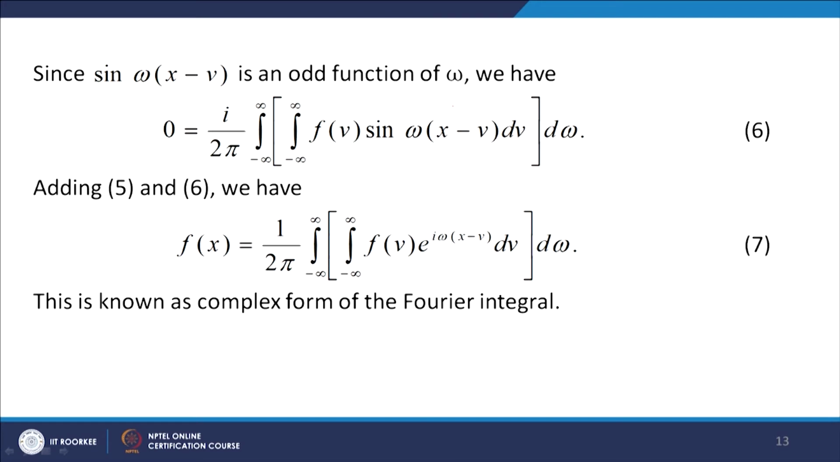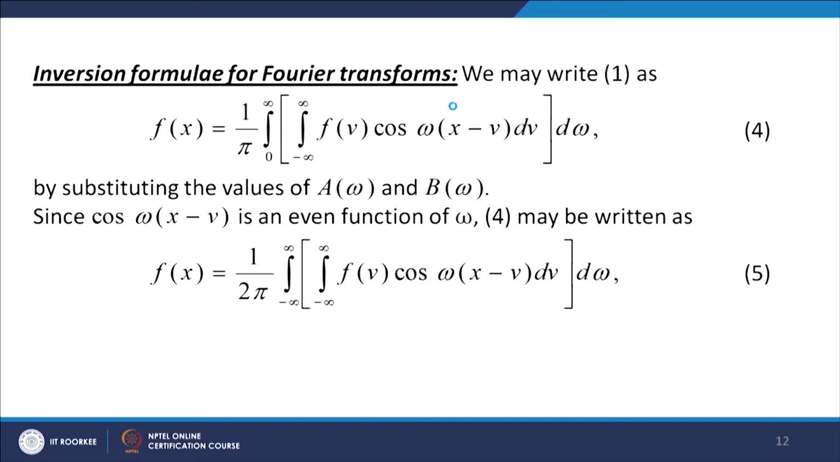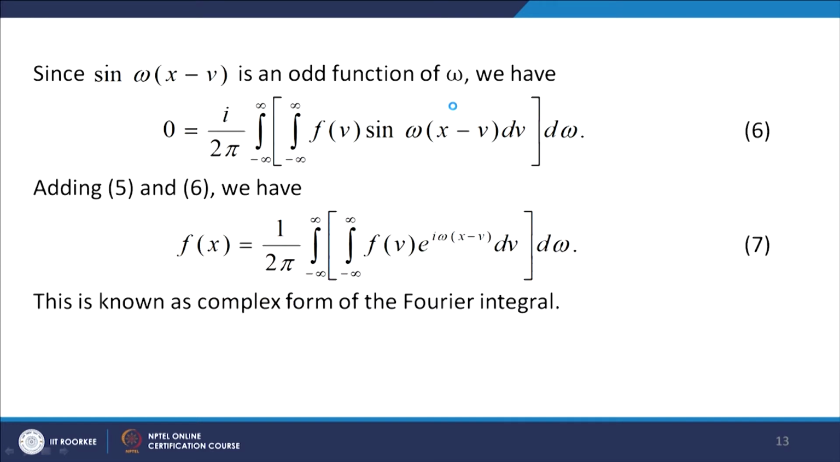Now, we add equation 5 and equation 6, and use the formula e to the power i theta equal to cos theta plus i sin theta. When we use this formula, f(x) becomes equal to 1 over 2 pi integral over minus infinity to infinity f(b) e to the power i omega(x minus b). Instead of theta, here we have omega(x minus b). So, this is known as the complex form of the Fourier integral.